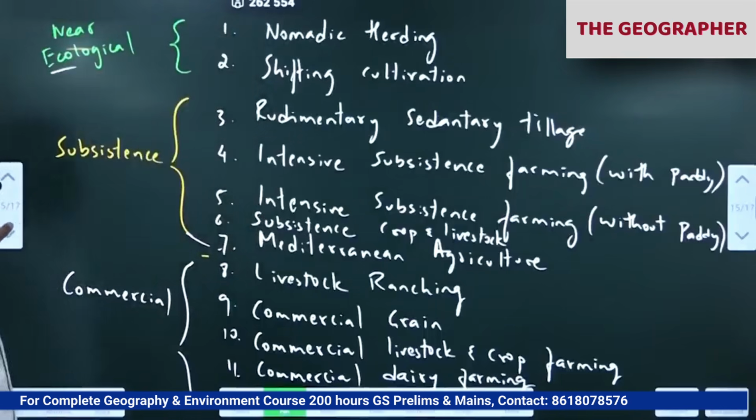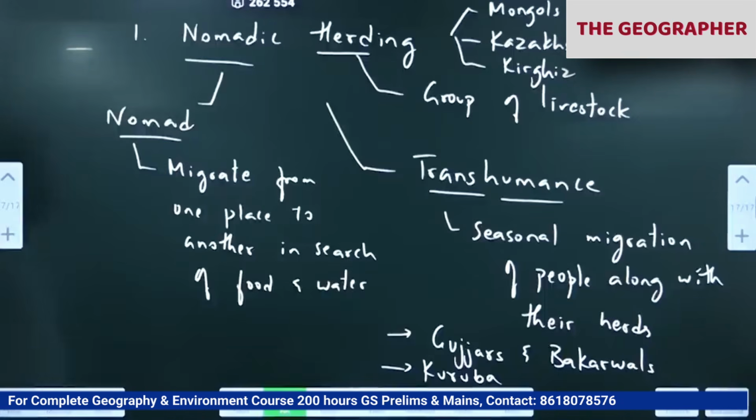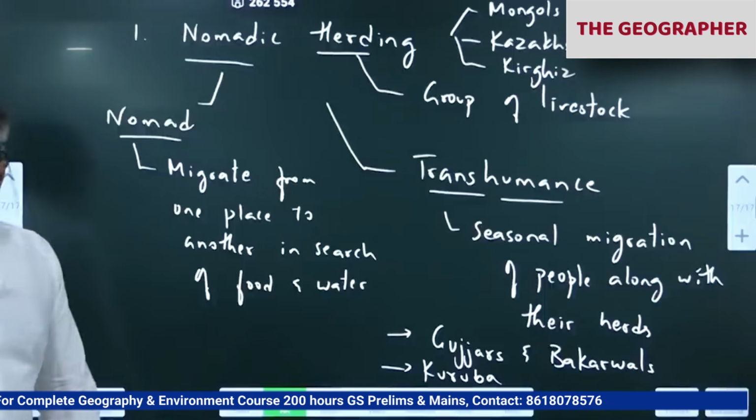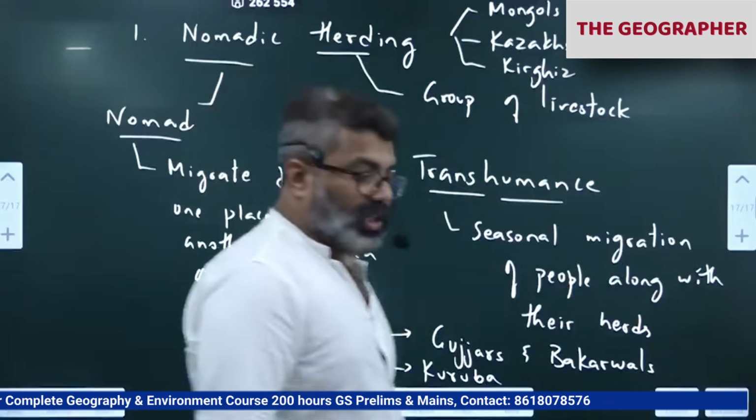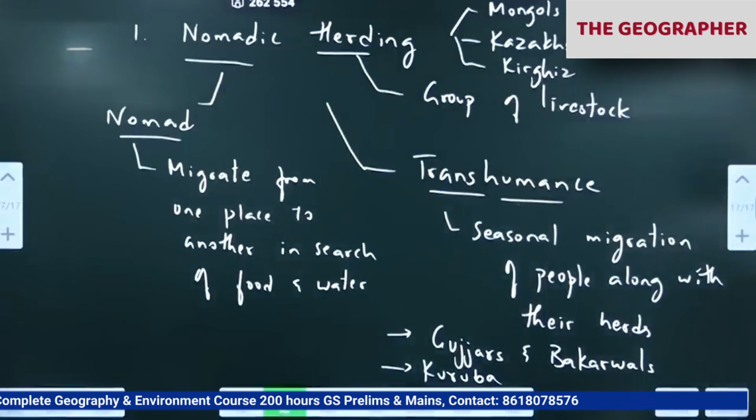Okay, first one. Okay, see in your atlas now. World agriculture atlas, map should show world agriculture. I'll use 1 second. Go to the world map. Behind the world map, there will be agriculture somewhere. Rainfall, Köppen's classification we have done.